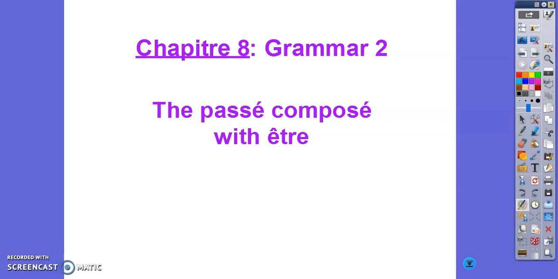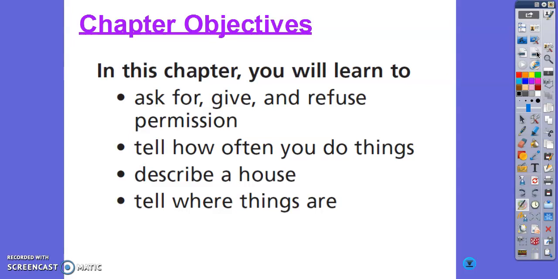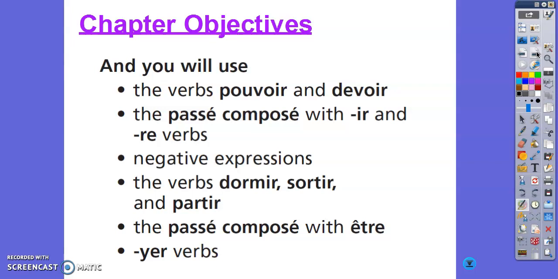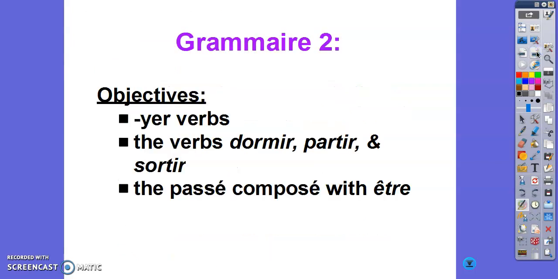Bonjour tout le monde. Aujourd'hui, nous allons parler du chapitre 8, grammaire 2, specifically the passé composé with être. So in this chapter, we've been learning to ask for, give, and refuse permission, tell how often we do things, describe a house, and tell where things are. So again, today specifically, we're looking at le passé composé avec être.